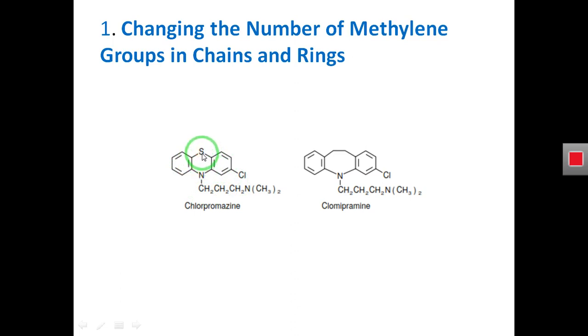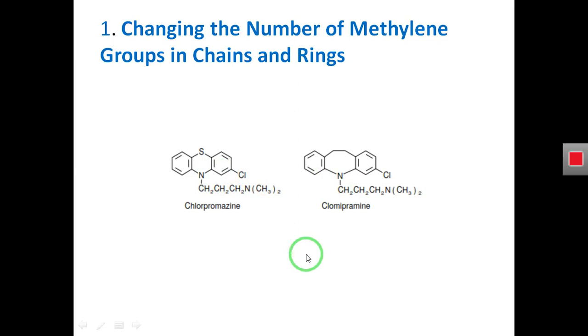What will we do if we replace this sulfur atom with the methylene group? You can see this ring is somewhat bigger than this type of ring, and this analog that we synthesize by replacing the sulfur atom with the methylene group in the parent compound has a different biological activity from the lead compound.